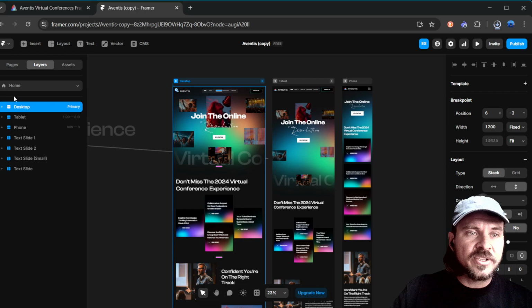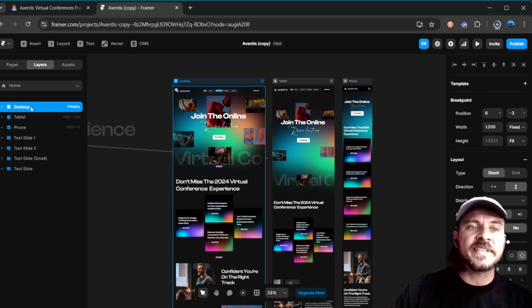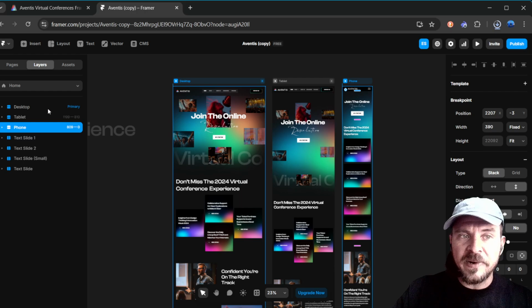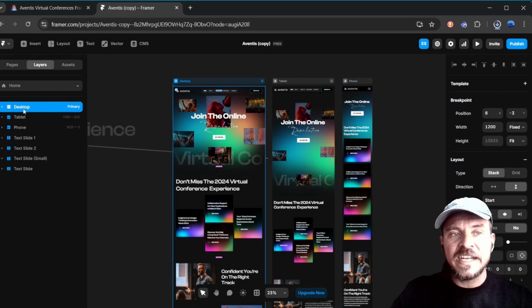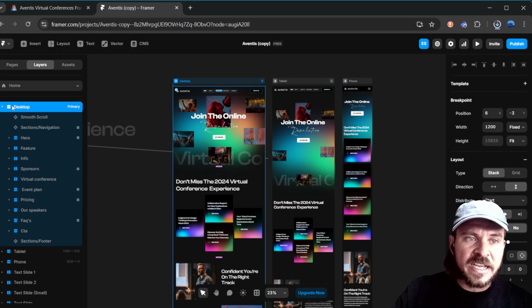In the home page, I'm going to look at these things. This is kind of where you're going to spend most of your time, in the layers tab. You can see right away there's desktop, tablet, and phone, and one of them is marked primary. So what this primary means is that if I change things in this one, it's going to copy that over into these two other form factors. So you're going to spend most of your time in desktop.